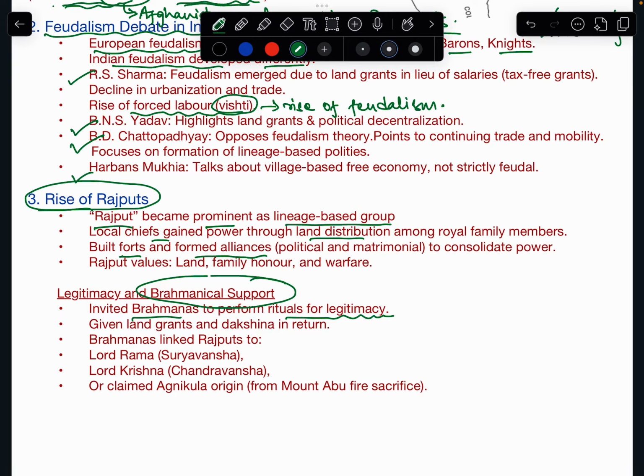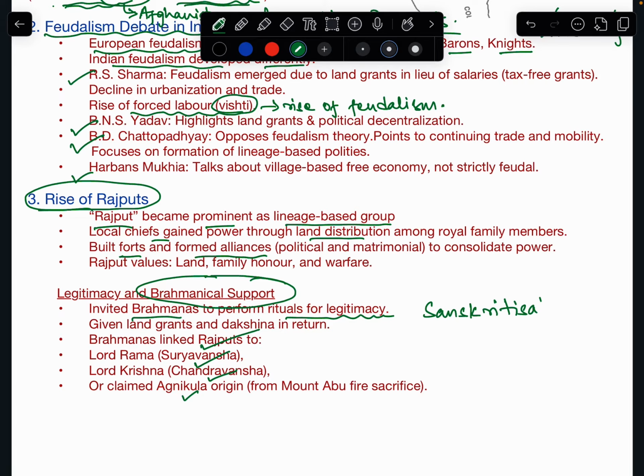The Rajputs claimed descent from Surya Vansh, Chandravanshi, or Agnikul Vansh. So they tried to legitimize their clan through Brahmanical support. We can also call this process Sanskritization.